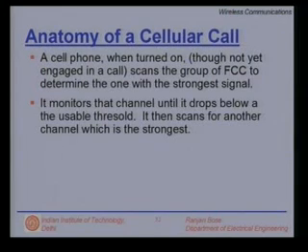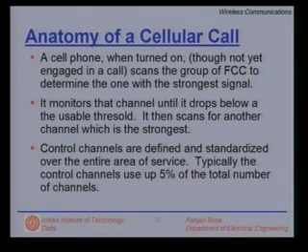So, the mobile phone monitors the channel and keeps on monitoring, because if the strength drops below a certain threshold, it scans for the next strongest. Control channels are defined and standardized throughout the service area. Typically, the control channels use up to 5% of the total number of channels. So, 5% of your resource goes into controlling, setting up your calls.